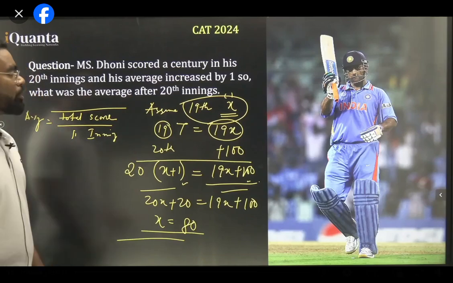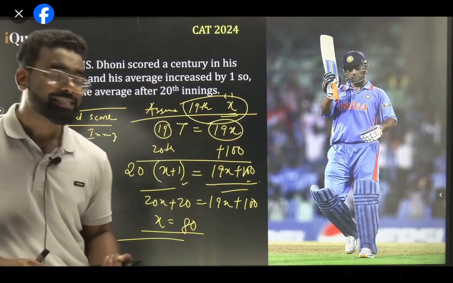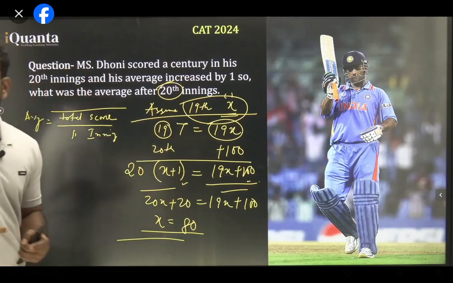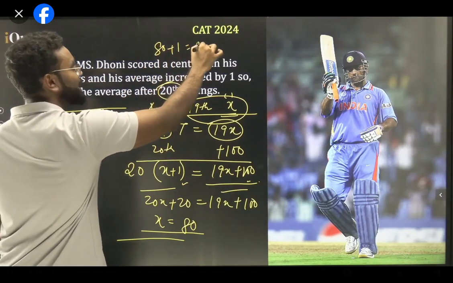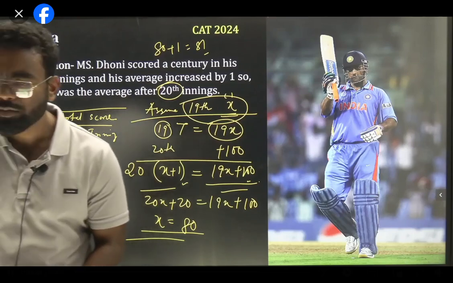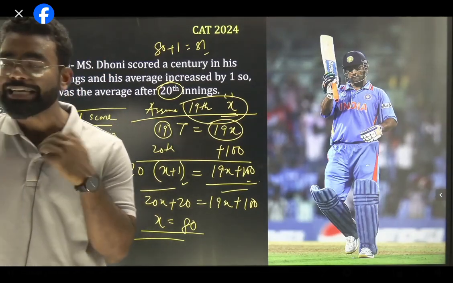Now this x is basically the average after the 19th innings. But question में वो नहीं पूछा है. Question में क्या पूछा है? 20th innings के बाद क्या एवरेज है? तो 19th के बाद अगर 80 है तो 20th के बाद क्या होगा? 80 plus 1. Your answer is 81. 81 is the answer. Yes. I have asked the new average.